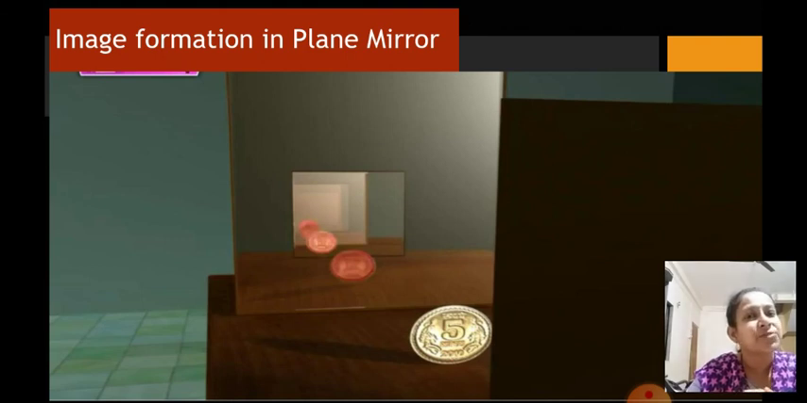So why? It's because there is multiple reflection taking place in the two plane mirrors when they are kept parallel to each other. Okay, fine. So isn't it interesting, dear students, that when the two plane mirrors are kept in front of each other, that is parallel to each other, you will get infinite number of images. So this is regarding the image formation in the plane mirror.